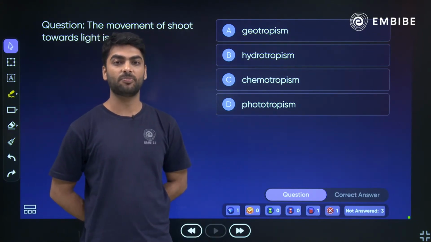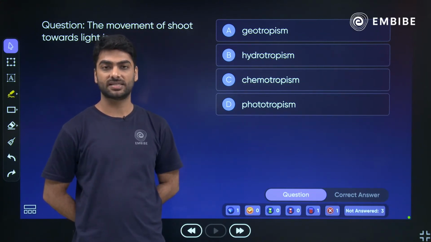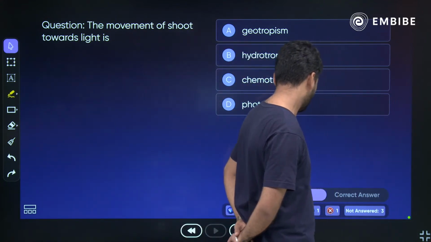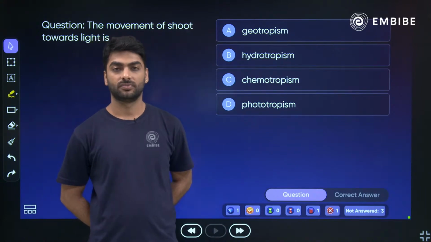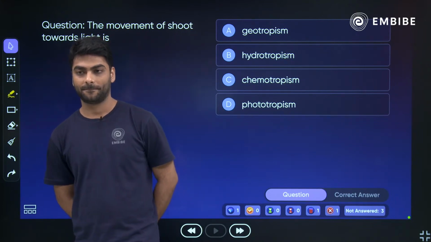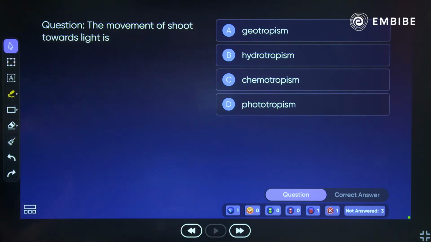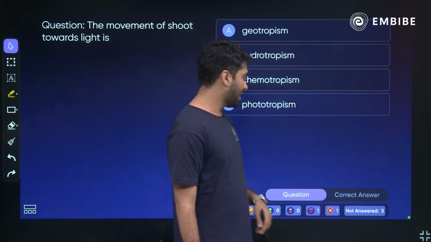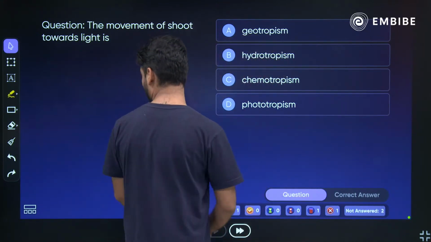Galax has also told it is D. Pratham has told it is D. What about Tejas? Come on, quick, Feviquick. आपको क्या लगता है इसका जवाब क्या है? I'll give you 30 seconds. Come on. चलो, you all have answered as phototropism. Let's see whether that is the correct answer or not.